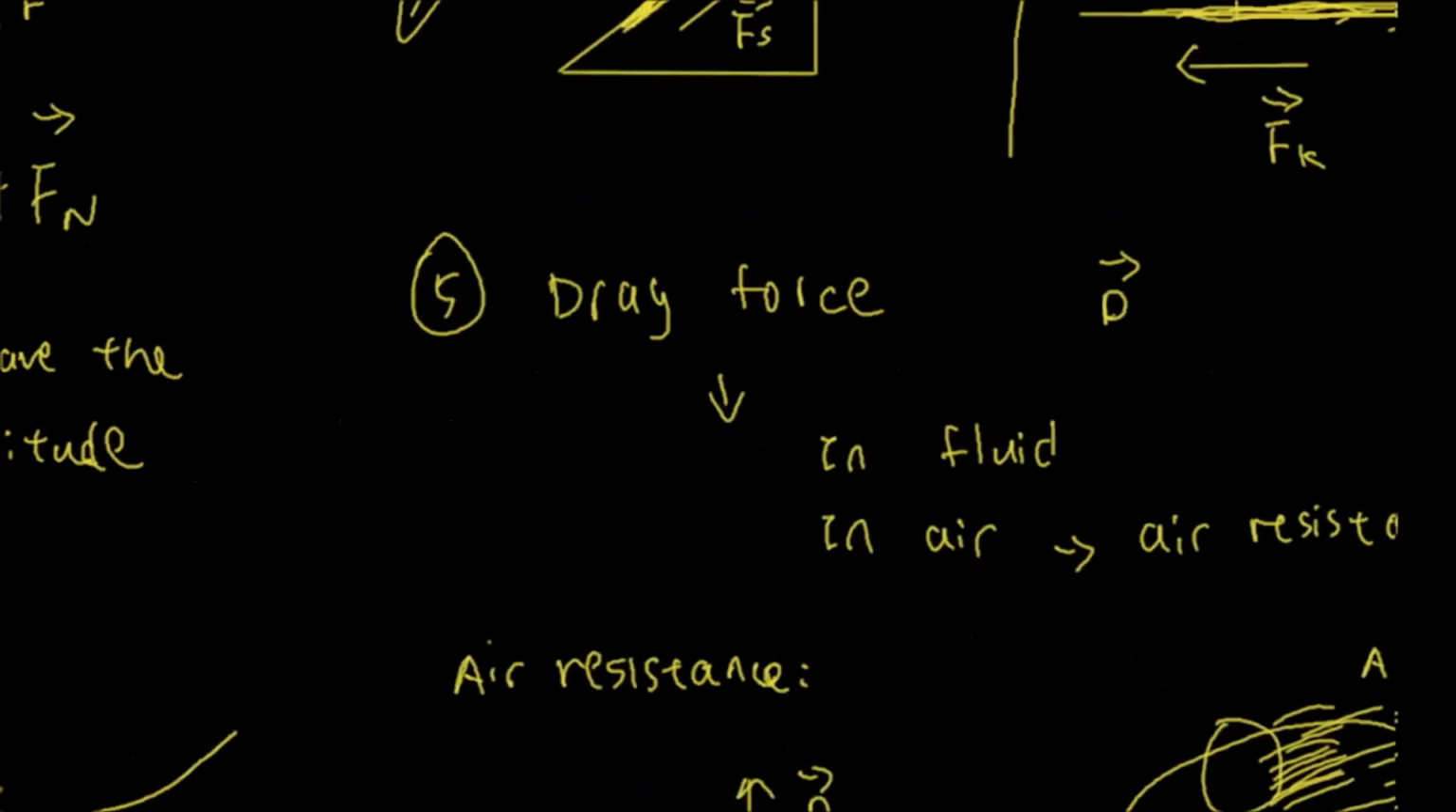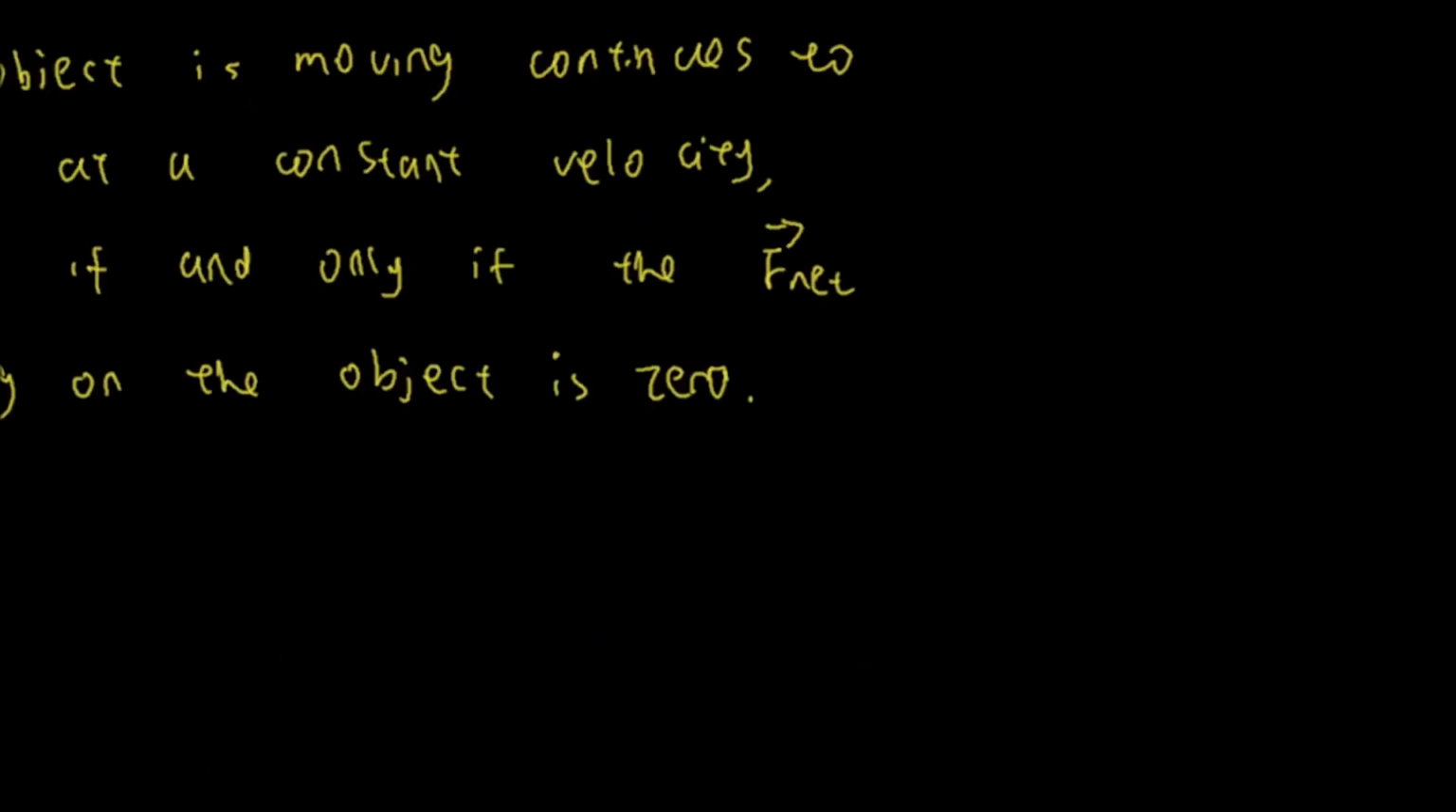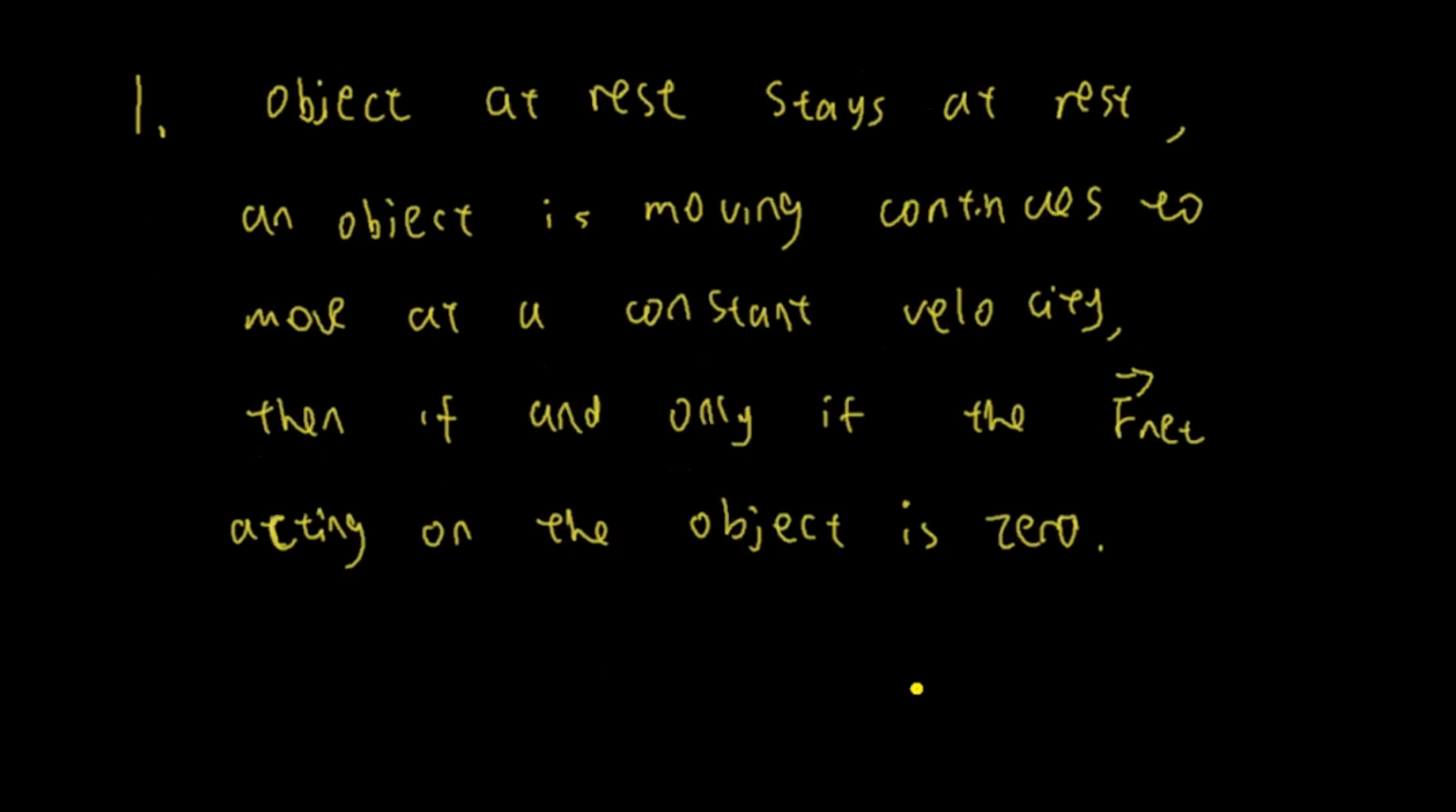So coming back here, pay attention to this line. An object is moving, continues to move at a constant velocity, if and only if the net force acting on the object is 0. Notice the words constant velocity. Like I said before, if the object is not accelerating, there's no net force. So the net force acting on the object is 0 if the object is only moving at a constant velocity and it's not accelerating.